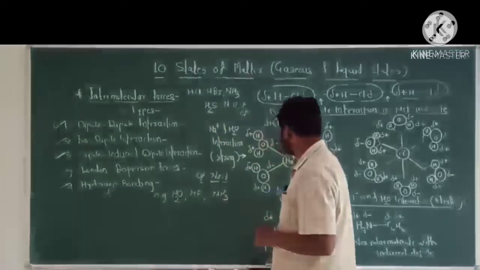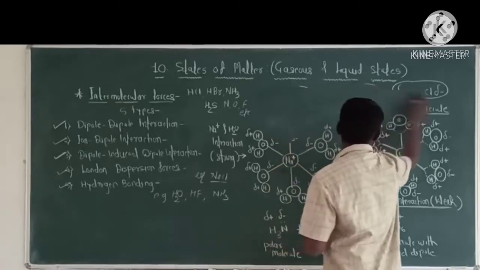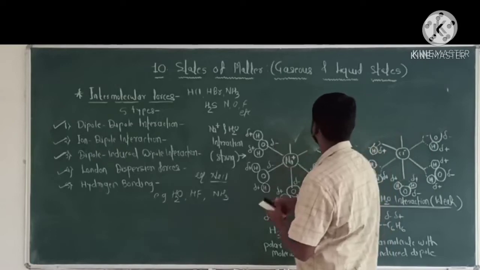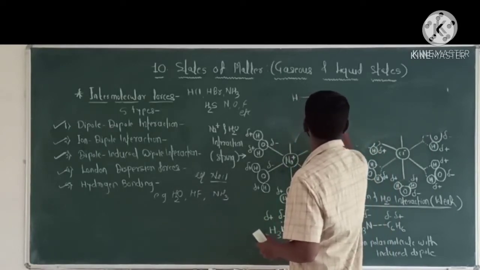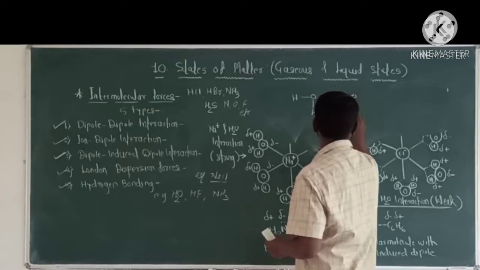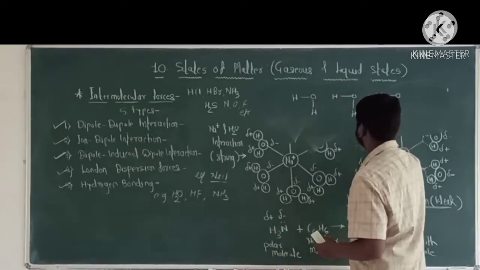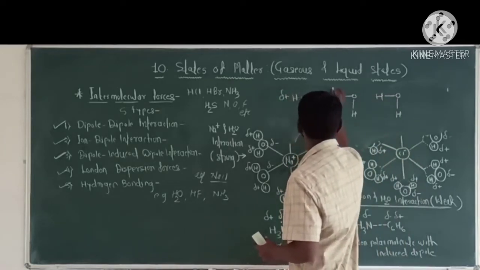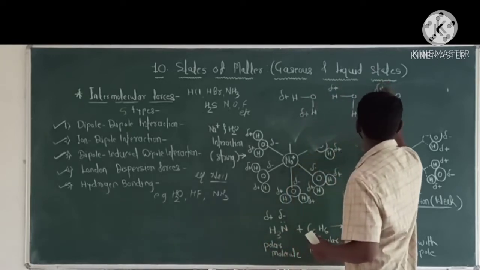Let's see. This is the water molecule. The hydrogen carries partial positive charge.